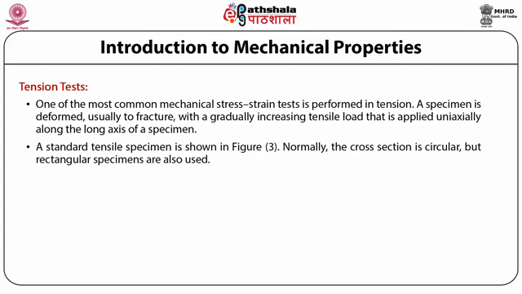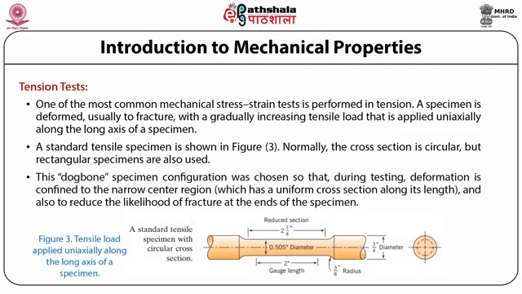Normally, the cross section is circular, but rectangular specimens are also used. This dog bone specimen configuration was chosen so that during testing, deformation is confined to the narrow center region, which has a uniform cross section along its length, and also to reduce the likelihood of fracture at the ends of the specimen.